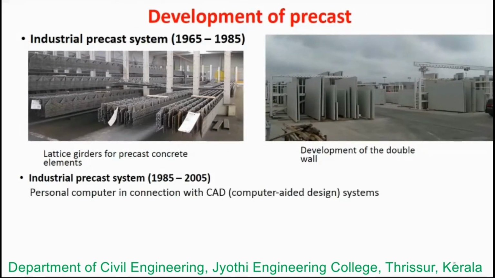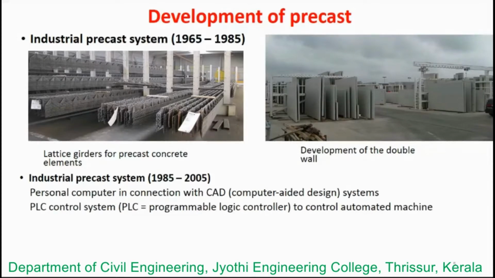What is the PLC control system? It is a programmable logic controller, used in order to control the automated machines.